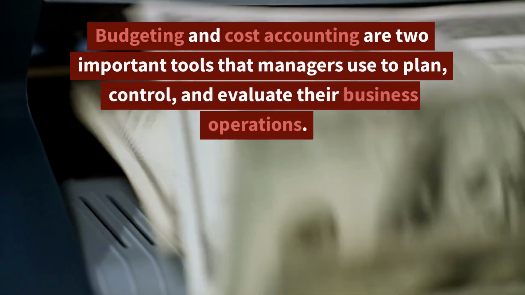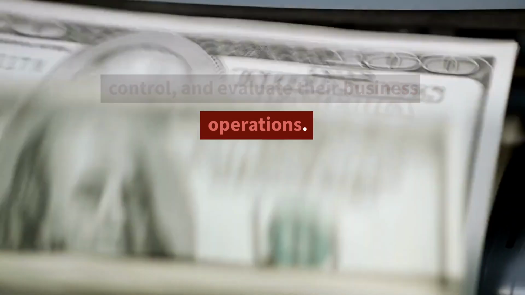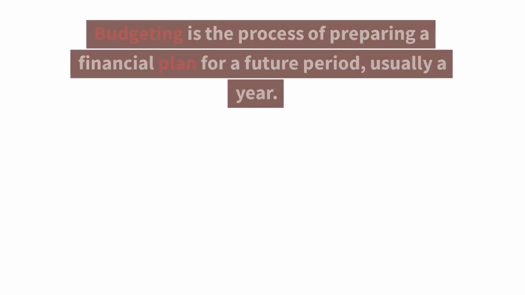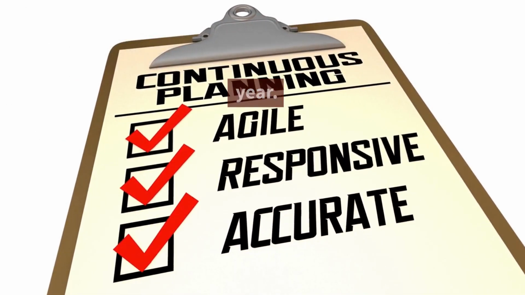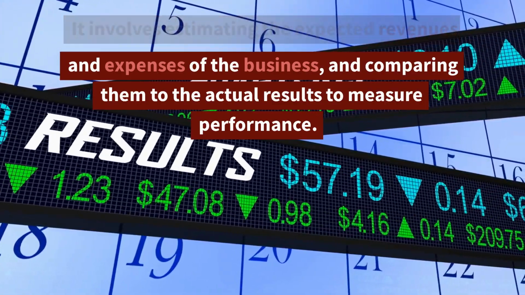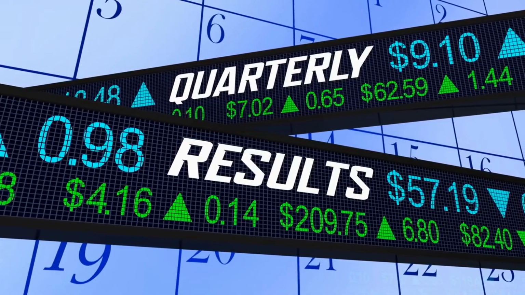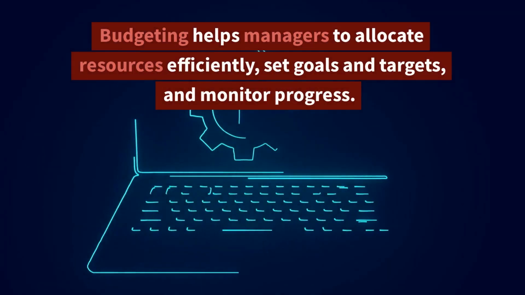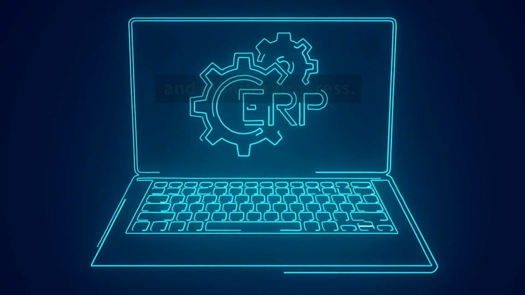Budgeting and cost accounting are two important tools that managers use to plan, control, and evaluate their business operations. Budgeting is the process of preparing a financial plan for a future period, usually a year. It involves estimating the expected revenues and expenses of the business, and comparing them to the actual results to measure performance. Budgeting helps managers to allocate resources efficiently, set goals and targets, and monitor progress.